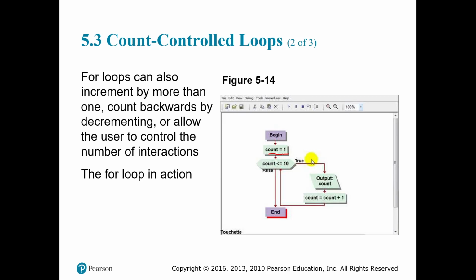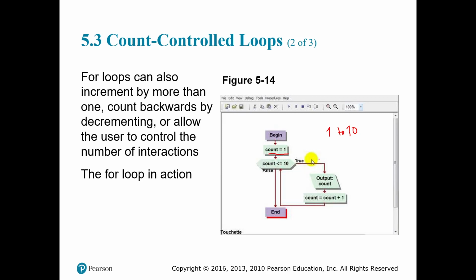So for each number in the range from 1 to 10, as you can see here, including the 10. What does this loop do? While this condition is true, count is less than or equal to 10, we're going to output our variable count, and then we're going to add 1 to it.